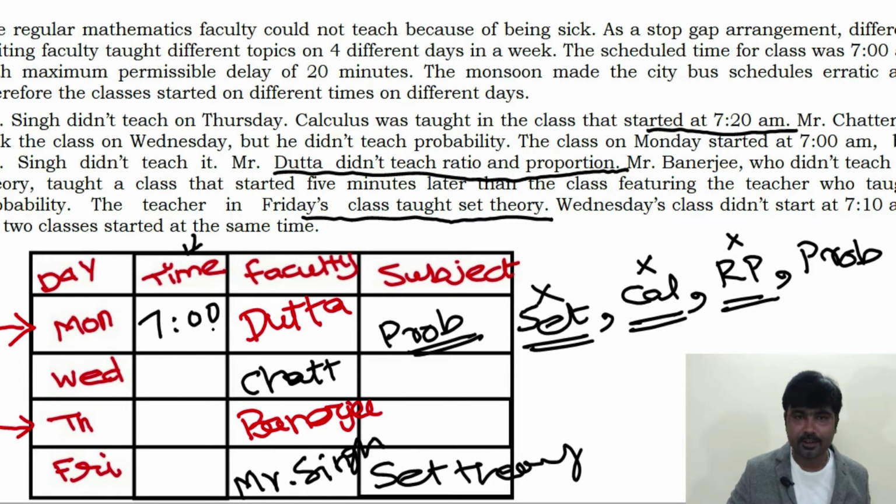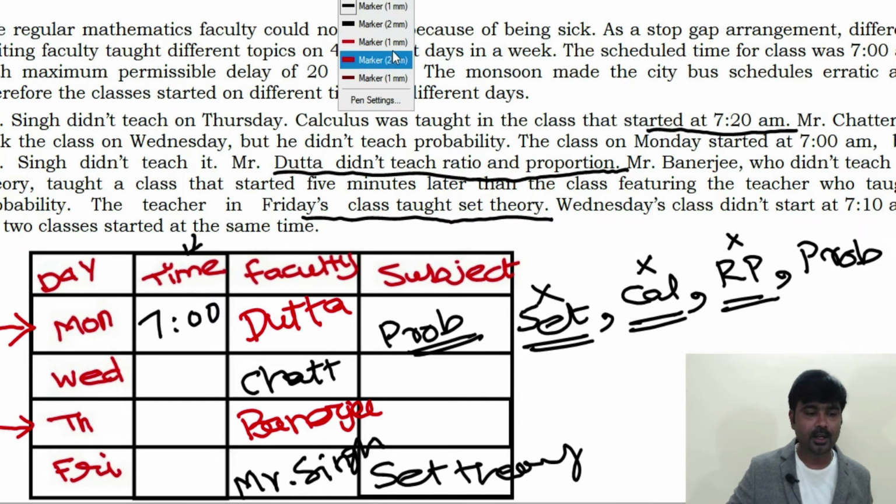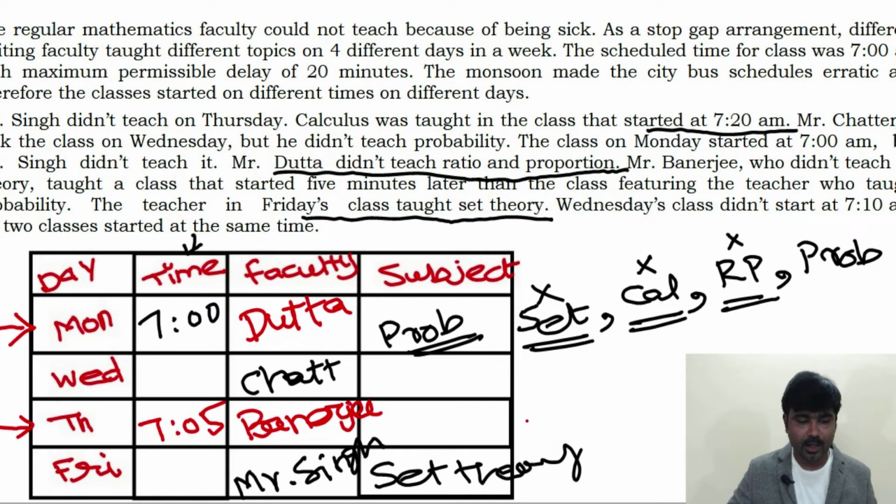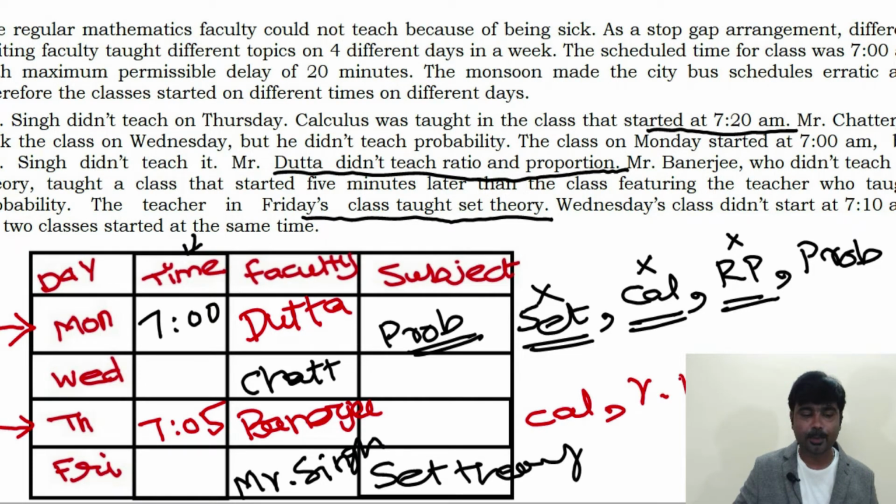The probability class is at 7 o'clock. That means Banerjee's class should be at 7:05. What are the subjects left out? Calculus and ratios and proportion. Two subjects are left out. The time is 7:05, so you can eliminate calculus. The reason is the calculus class is at 7:20. The left out is ratios and proportion.